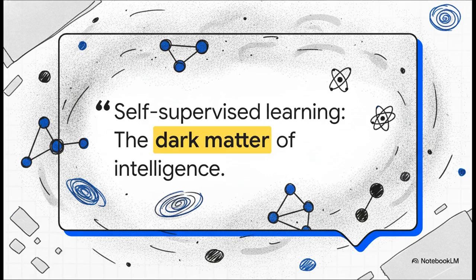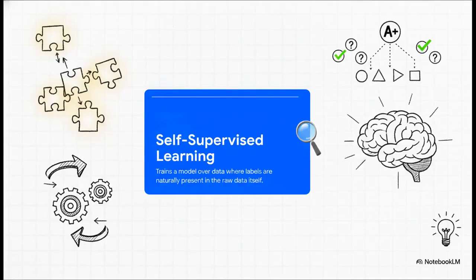This paradigm perfectly bridges the gap between the previous two we just talked about, tapping into the underlying structure of the data without needing that massive army of human labelers. It is literally the hidden mass holding the entire modern AI universe together. So, the absolutely crucial point here is how we practically define this dark matter. Self-supervised learning, or SSL, involves training a model over pairs of input data and output labels, which sounds a lot like regular supervised learning, right?